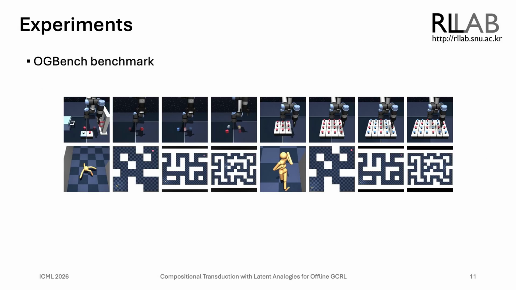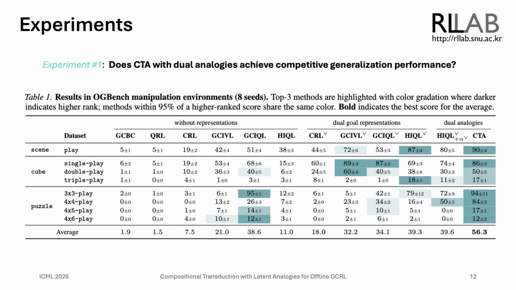The main experiment to test the generalization performance of CTA includes evaluations on 8 manipulation suites of the OGBench benchmark. For additional experiments and analyses, please refer to the paper. CTA achieves the best or near-best results on 6 of the 8 tasks and improves the overall average performance by about 42% over the strongest baseline.